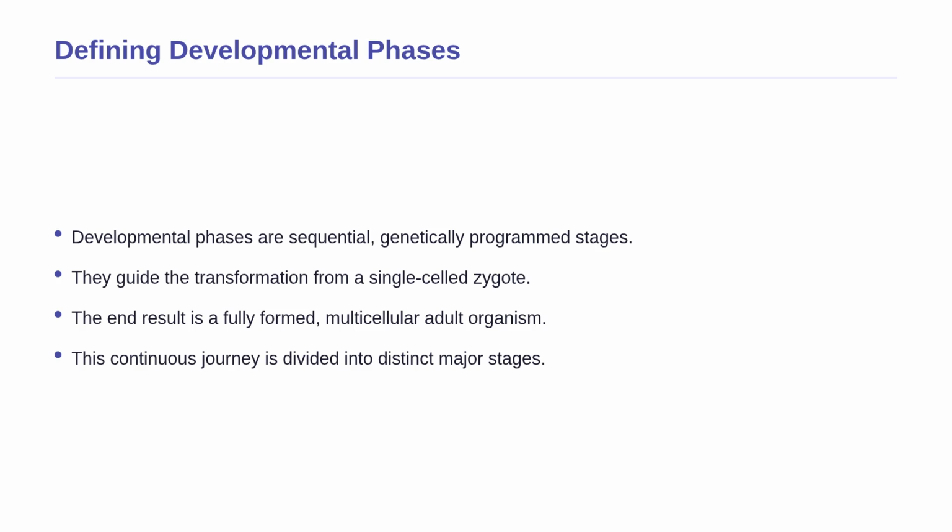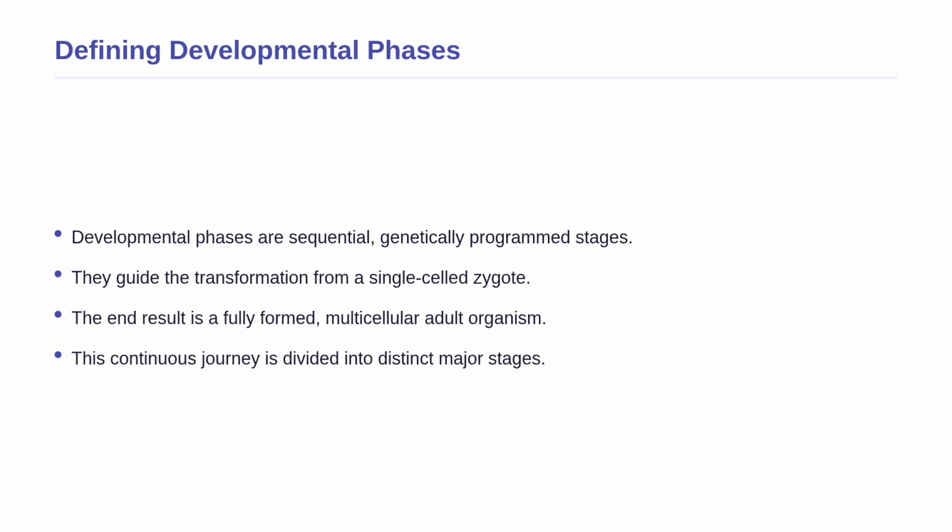Now that we understand the need for a strict sequence, let us look at what these phases actually are. In developmental biology, the phases of development refer to the sequential, genetically programmed stages through which a single-celled zygote transforms into a fully formed, multicellular adult organism. Think of the zygote as the ultimate foundation.